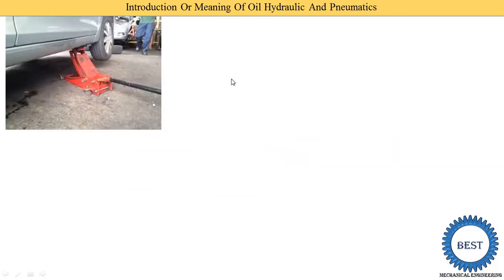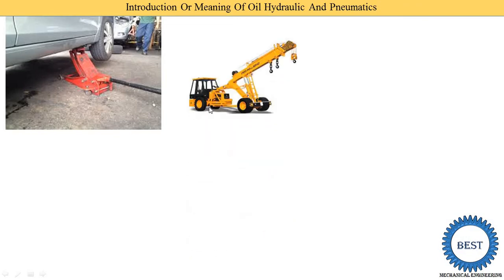Now here we see some basic examples of hydraulic systems. Here you see a hydraulic jack, which is generally used when there is a puncture in a car. This jack has some oil in it, so it is called a hydraulic system. This is a hydraulic crane, generally used to lift heavy weights. Inside it, a hydraulic system is used.